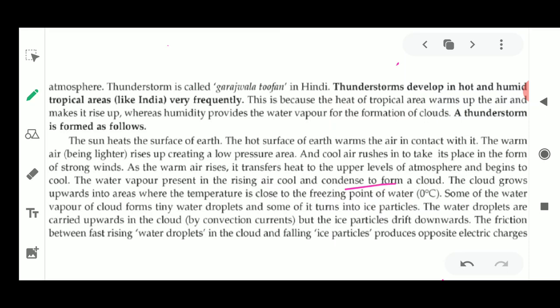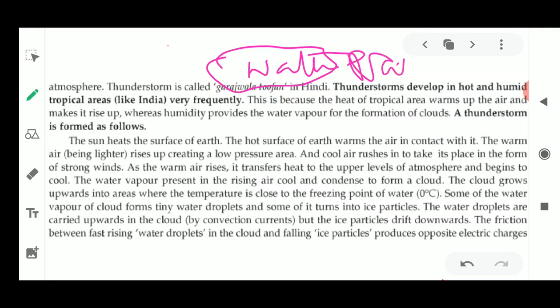Now once this cloud grows upwards, the temperature comes to the freezing point, means the freezing point of water is 0 degrees Celsius, and it is going to freeze. Some of the water vapor from the cloud forms tiny water droplets, and some of it turns into ice particles. So what is happening inside the cloud? Once this cloud is formed, it contains water vapor and dust particles, but the temperature is coming to 0 degrees Celsius.